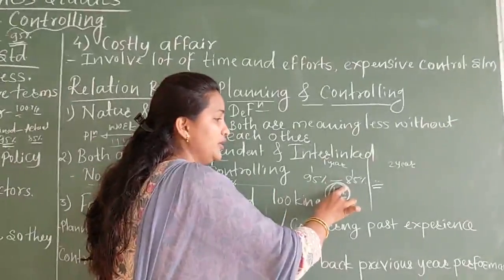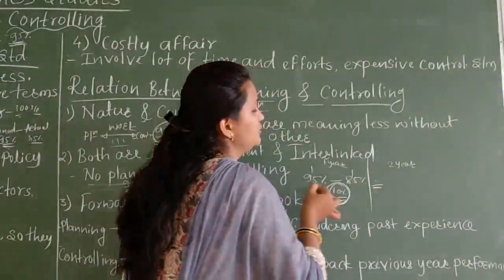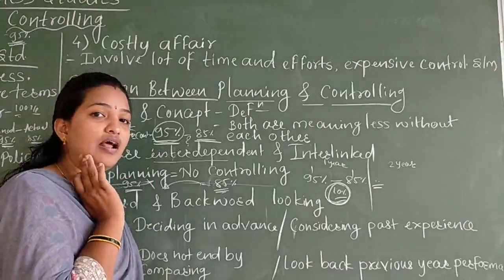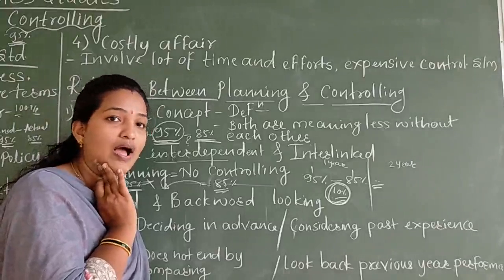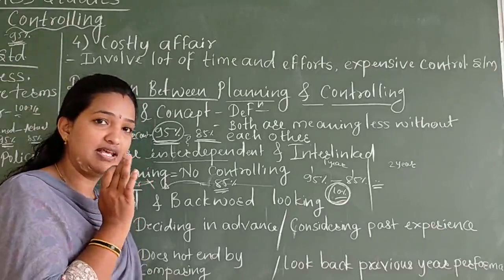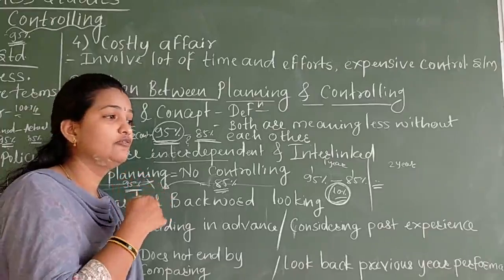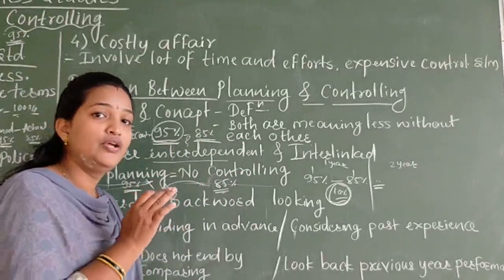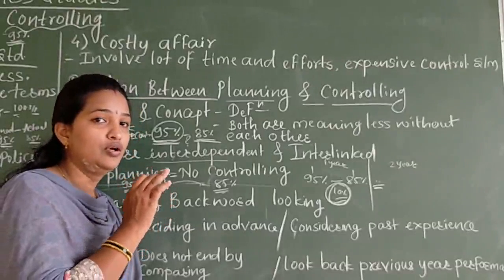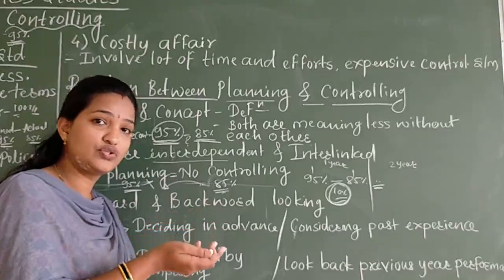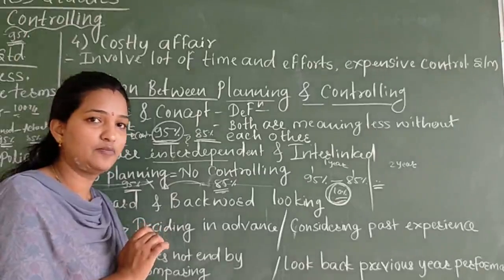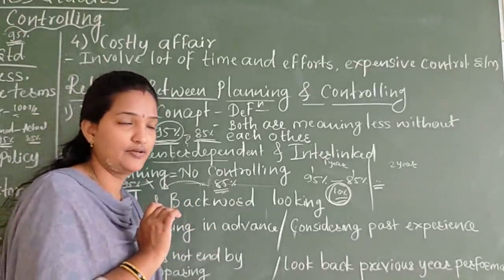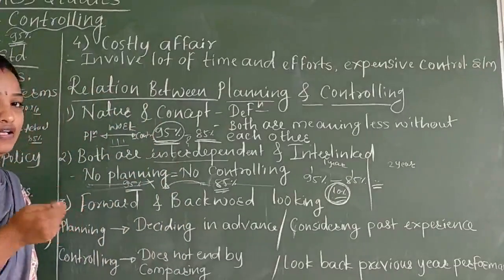So planning, controlling, once again planning, controlling, it is interlinked with each other. By seeing past experience, last year I got 10% less marks. So why did I get 10% less marks? Find out the reasons, and when you go for planning for the next year, these reasons should not be repeated. You should find such solutions. For that purpose you should go for proper management and proper planning next year. So they are dependent on each other and interlinked with each other.